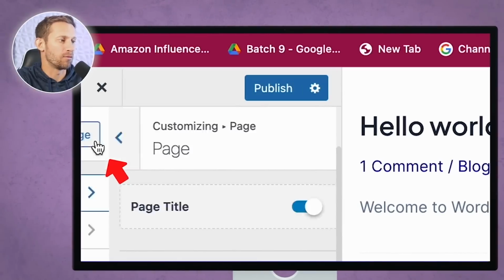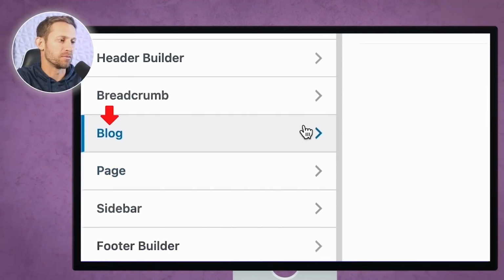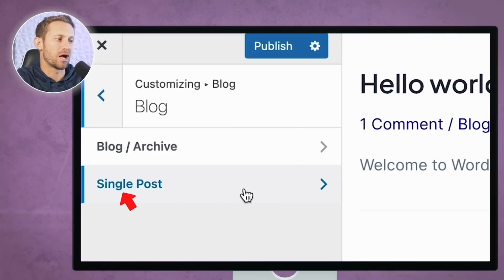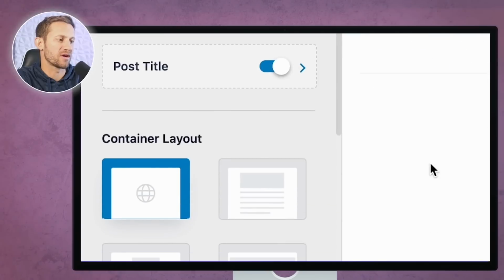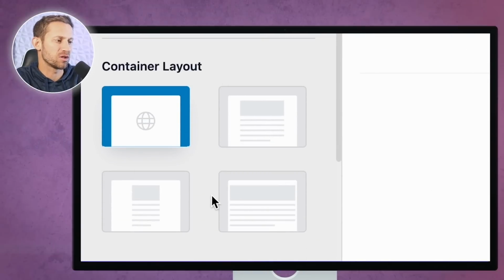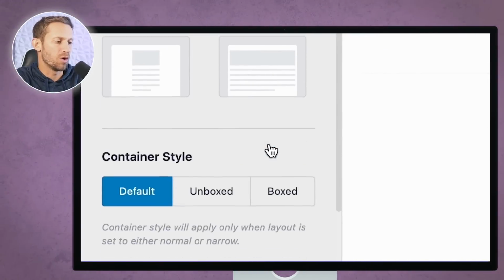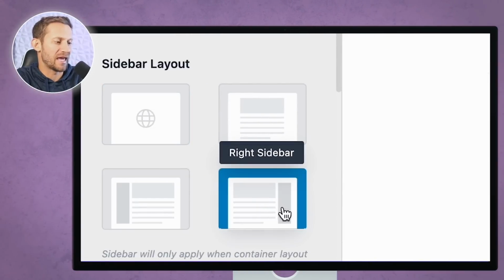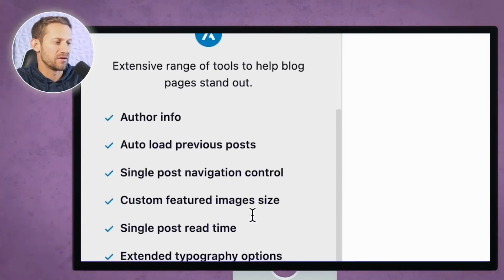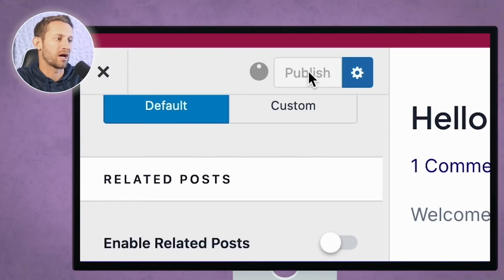And then we're going to go back one more time. Next thing we're going to do is go right here to blog, and identify what single blog posts should look like. Okay, so we've got these single blog posts, and again, we want those to look pretty similar. We want it to look normal, but we want to have that layout right there, and everything else is good right there. So now we're going to click on publish.